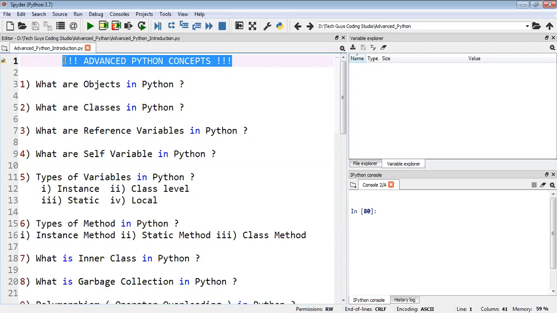If you know what we studied previously, then you'll understand better. If you know the basics, you can go to the next level like this. Advanced Python is a very interesting concept, and it's very easy to understand. It's not so much stuff. So I request all of you to please go through each and every video.